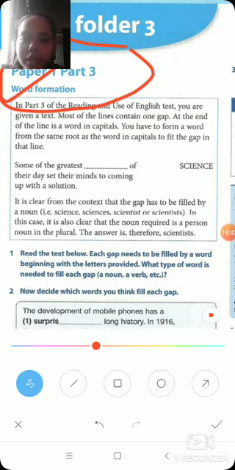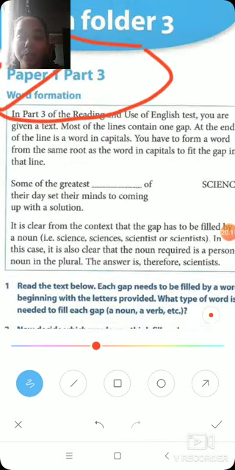Might be 1 or 2 will be right, but maximum will be wrong, and your brain will not even function on what you are being asked, because you've got the habit of guessing. A time will come when you will start guessing in everything. So don't do that. I'm telling you, guessing is not the way to achieve whatever you want. If you want something, you have to do hard work. How much time will it take to read one paragraph? You don't have to guess it. You have to read it, okay?